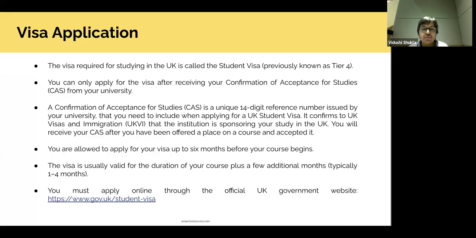And you will be applying for your visa online through the official website. So please remember, only use the official website for any application. Also, please only use the official website to check for any clarifications that you may need, or your university portals. The university also provides information, university websites. Check the university pages or the official UK government website for any information or queries regarding student visa.